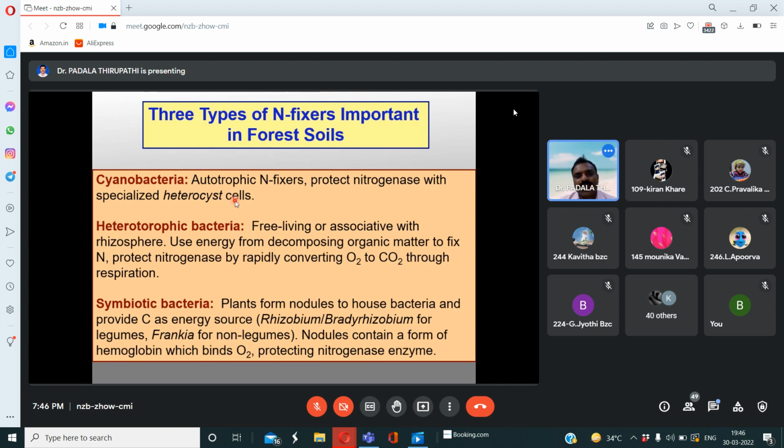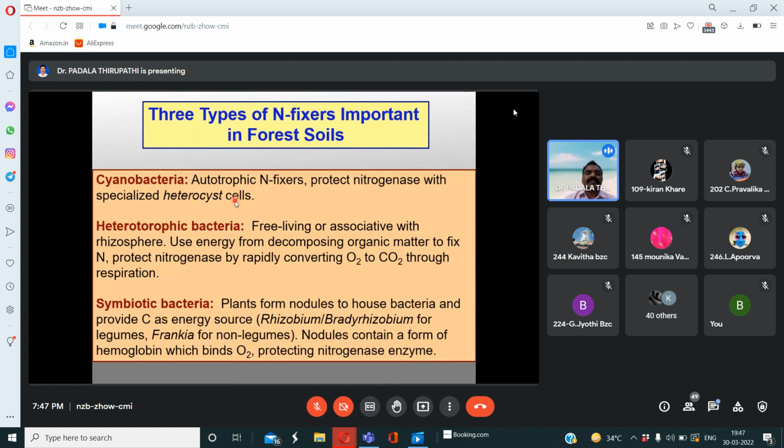How many types of nitrogen fixers are important in soils? See here, these are 3: cyanobacteria, heterotrophic bacteria and symbiotic bacteria. Cyanobacteria may be the Nostoc, Anabaena, maybe the Oscillatoria species.